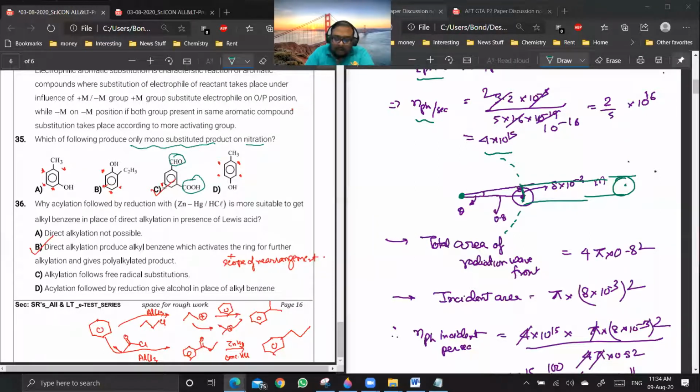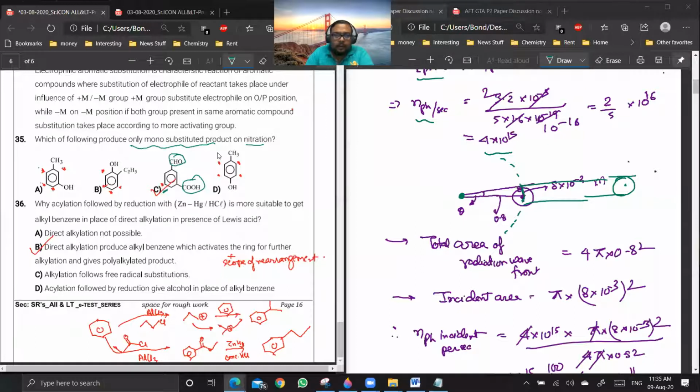So only this position, single nitro product you will be getting. In all other cases, you will be getting multiple nitration products. Okay, you can have attack here, here, here, and here. In this case, ortho and para, so you'll get 4 positions. In this case also, you'll be getting like 2 different positions. Okay, are you getting my point? 35?